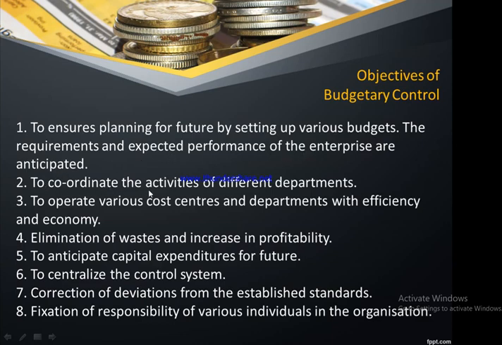Next, to coordinate the activities of different departments. Just preparing a budget is not going to achieve the objectives, so you need to coordinate with different departments in terms of achieving the broader objectives.